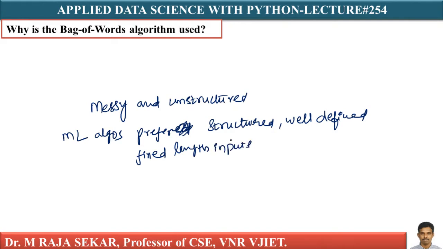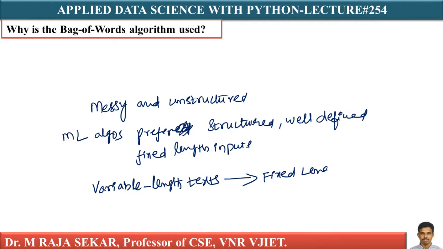And by using the bag of words technique, we can convert variable length text into a fixed length vector.